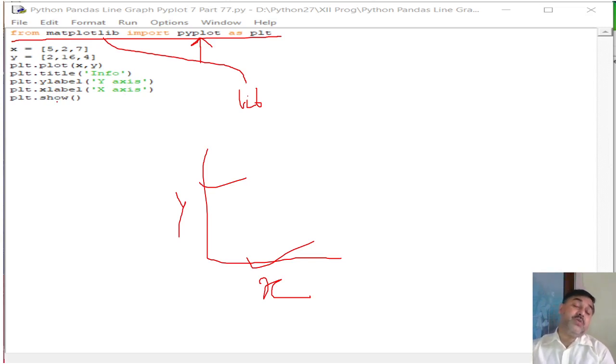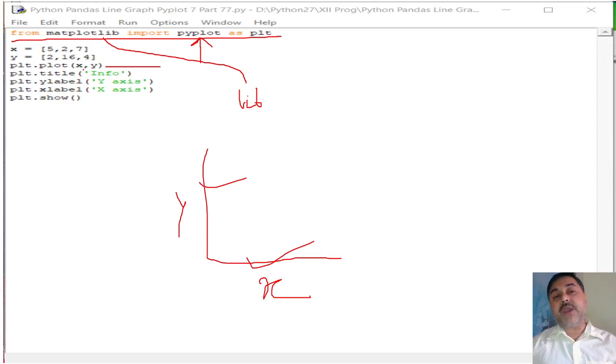Now, those are the parts that we find. Each of these particular sections that we are working with has a certain type of declaration on it. Like plt.plot, what does this do? plt.plot means I am calling the plotting function here. Under the plotting function, I am passing x and y.